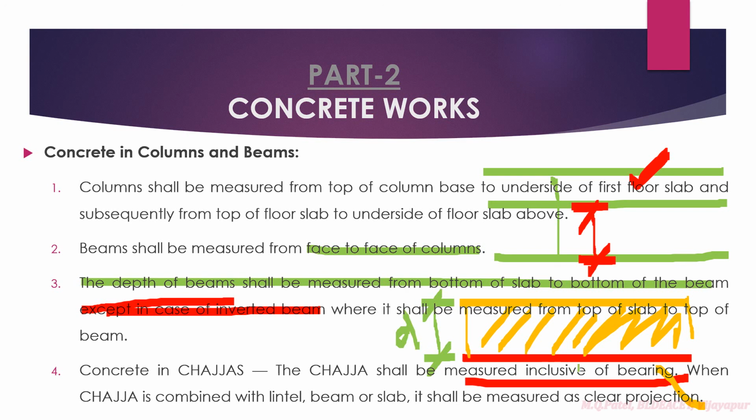In general, what you should remember is that you should not include the thickness of the slab, whether it is a regular beam or inverted, right? So the depth of the slab should not be considered while measuring the concrete quantity. So for outer dimensions you have to take the bottom of the slab to the bottom of the beam, or the top of the slab to the top of the beam. You should not include the slab thickness, right?